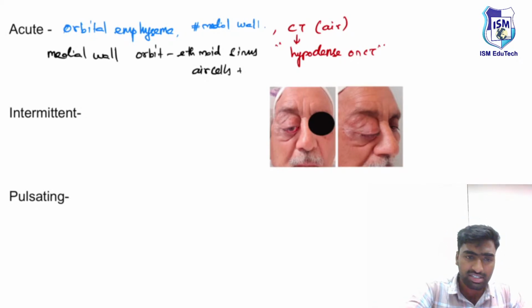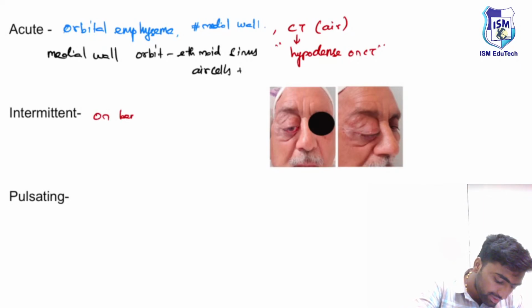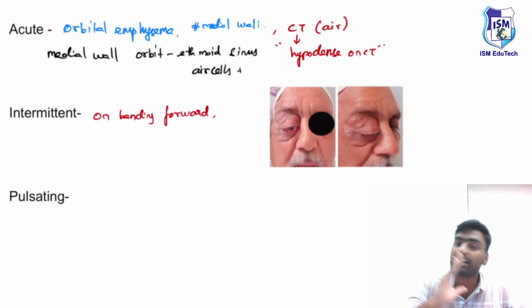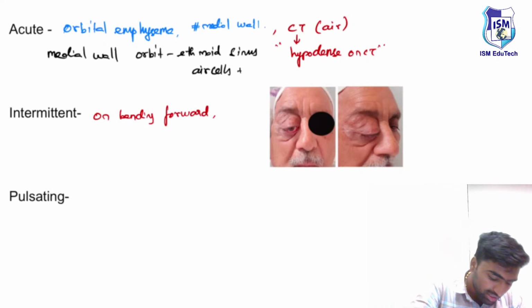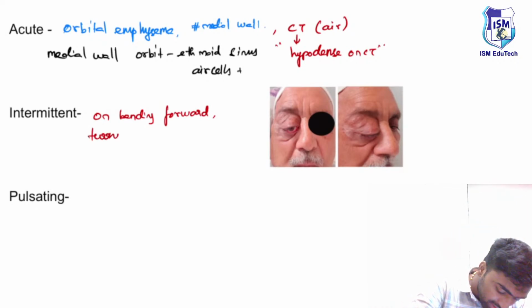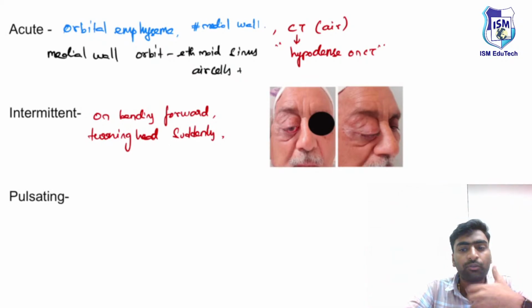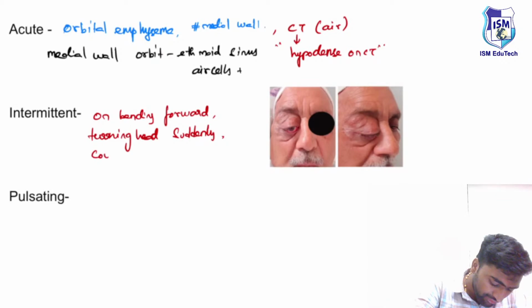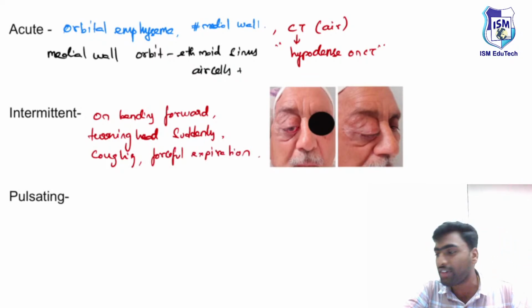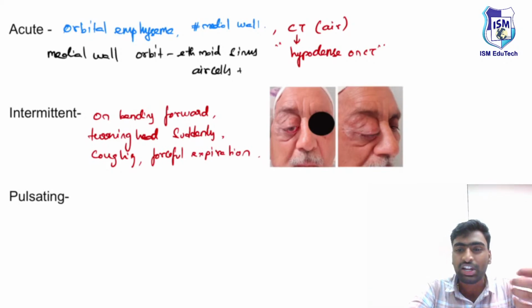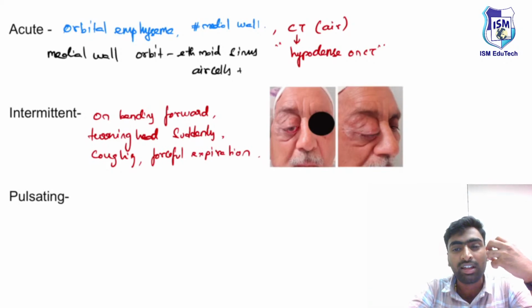They will tell you the proptosis increases on bending forward, and sometimes when they suddenly turn their head, or with repeated coughing or sneezing, or during forceful expiration, or sometimes during the Valsalva maneuver, which we use to diagnose some other conditions. During this time, the orbit will protrude out.